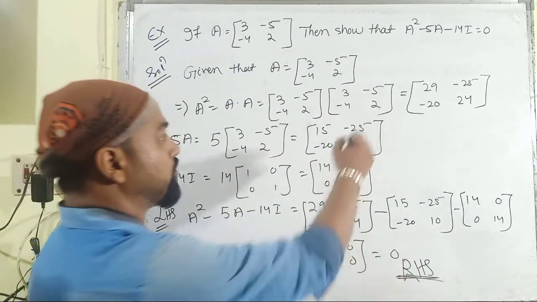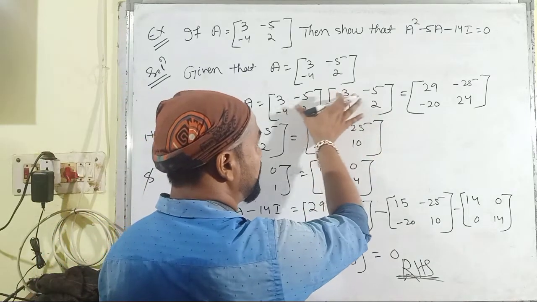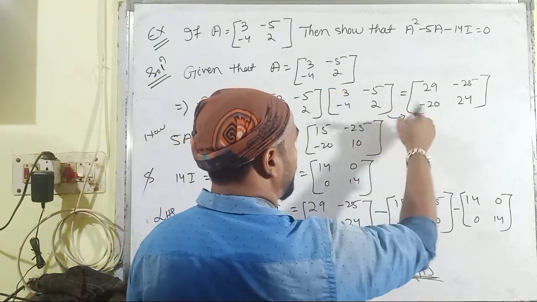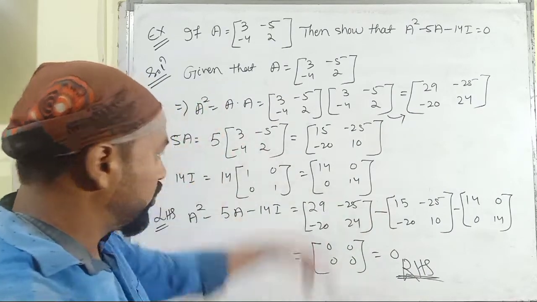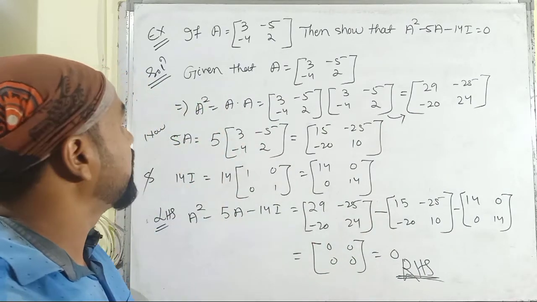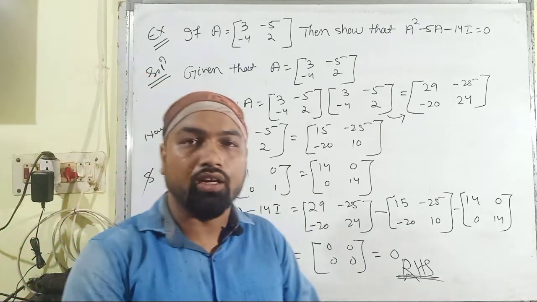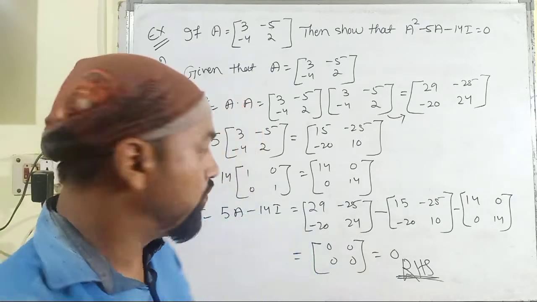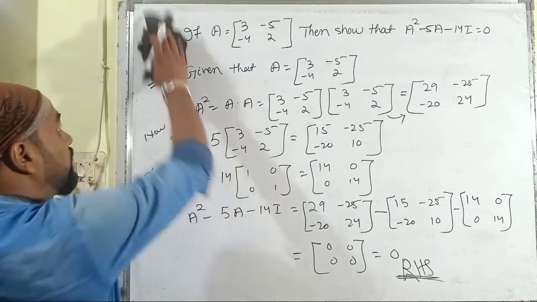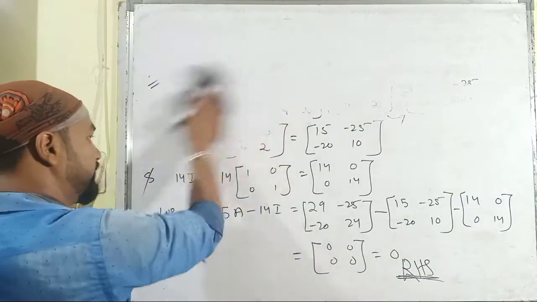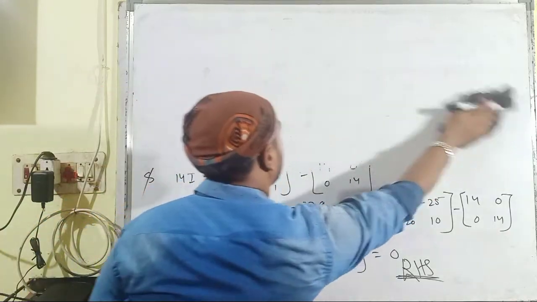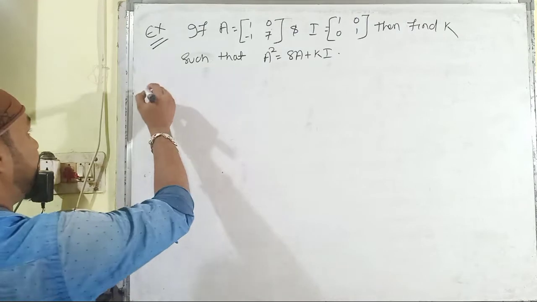Just you have to work out here. You have to just multiply these two matrices and you have to find out the matrix I have written here. And then all the steps are here. So here it is the completion of problem number 3. Then let us move through the problem number 4. So here is the problem number 4.